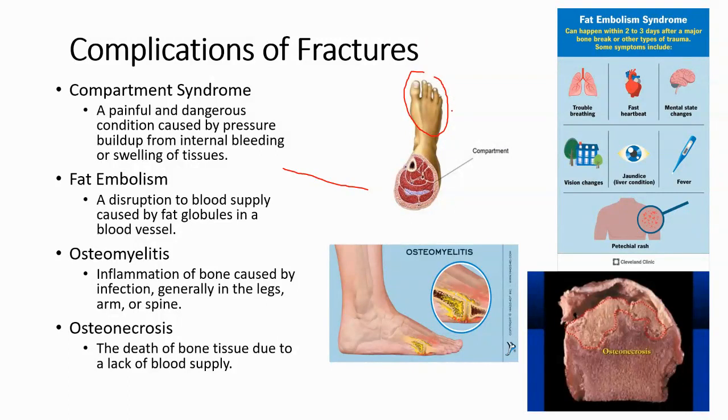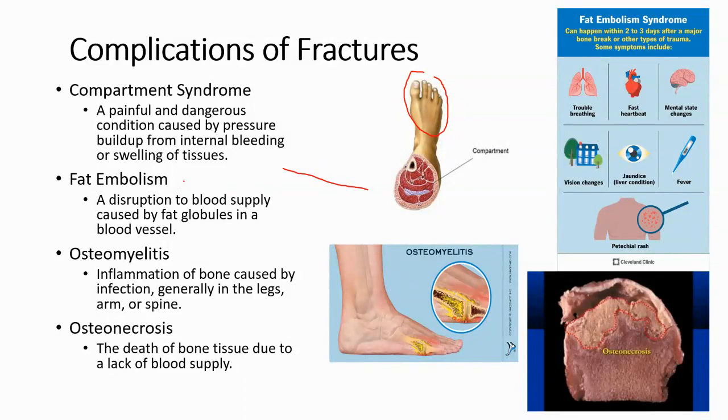and they have no circulation down here in the bottom of their foot. And the body has 46 compartments, and 38 of them are in the arms and legs. So most typically compartment syndrome occurs in arms and legs. Now it also can occur in the belly, but most commonly in the 4 extremities. And certainly can be serious, not just because it's painful, but because it's occluding the arterial circulation to the foot. So fasciotomy often has to be performed where they cut this open and they release some of the pressure in there. Fat embolism is another complication.